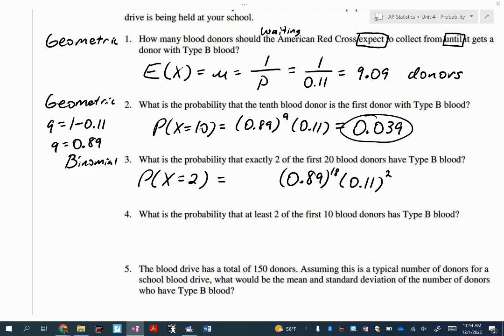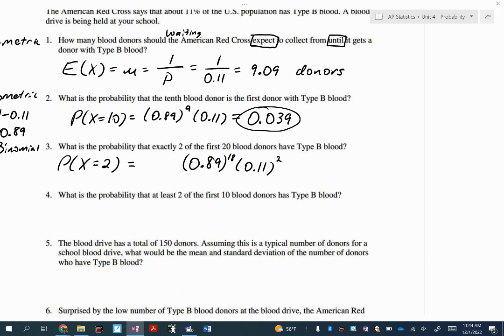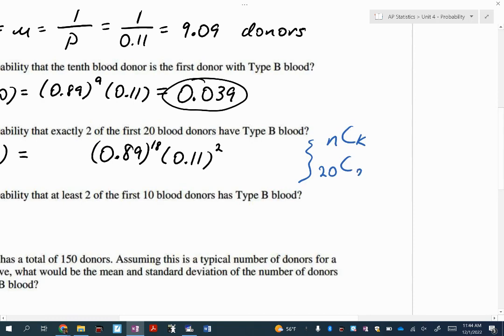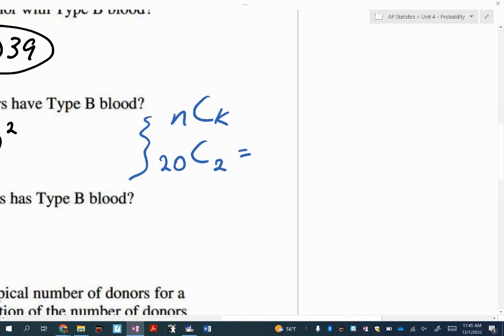So enter the choose function. Oh my gosh, I'm so excited. All right, so we're going to do n choose k, which is 20 trials, and we're choosing how many to be a success? 2. This is a formula that you're never going to use, because we're going to use the calculator, but I like to do it. It's fun. So we have n factorial, so 20 factorial, over 2 factorial times n minus k factorial.